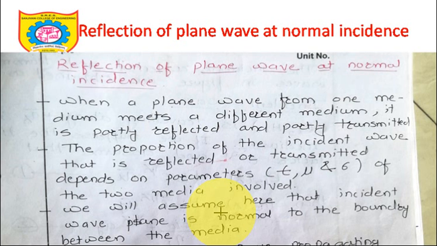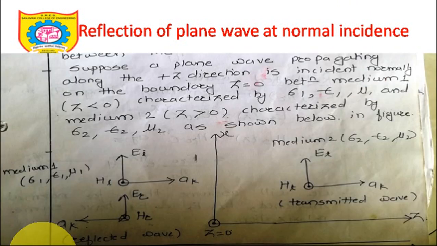So we'll assume here that the incident wave is normal to the boundary between media. This is a boundary and this is the wave which is coming, a normal incident. Let's look at this particular diagram first. Let's talk about the electric field component, because the electric field defines the polarization.